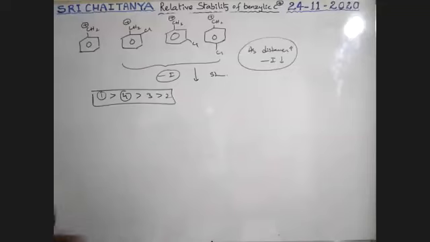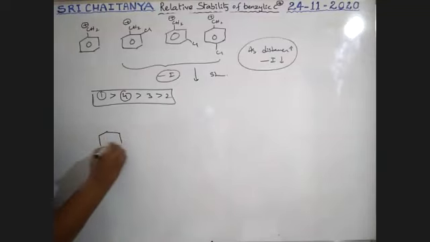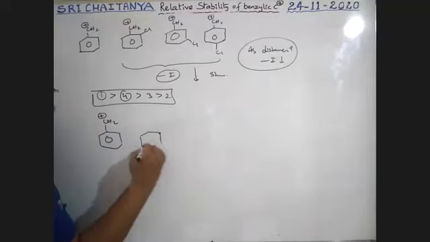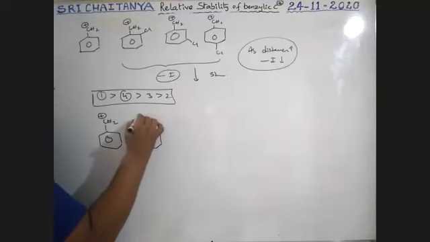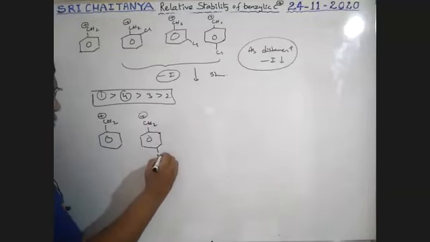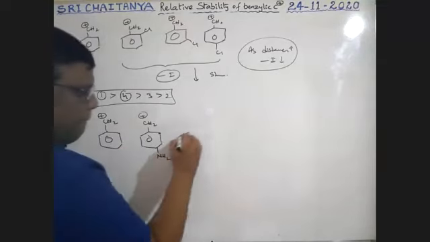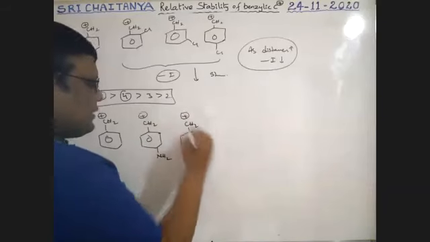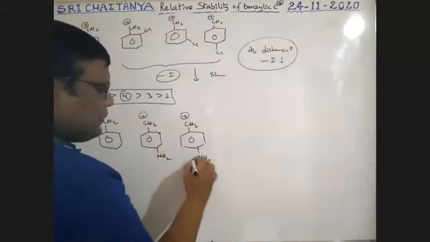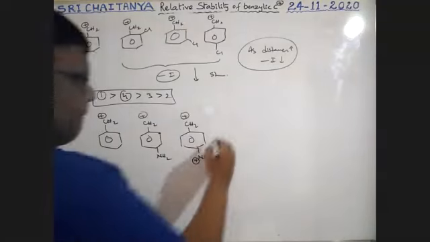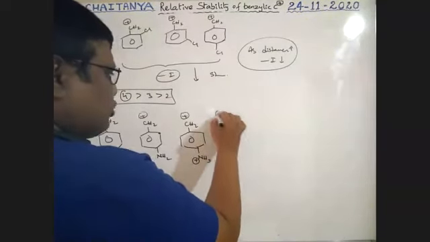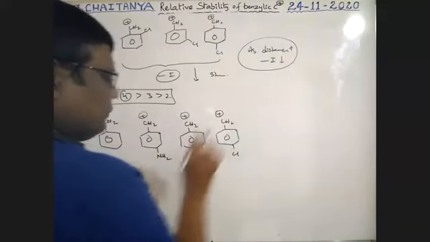Okay. Next. CH2 plus, CH2 plus NH2, CH2 plus NH3 plus, CH2 plus Cl.